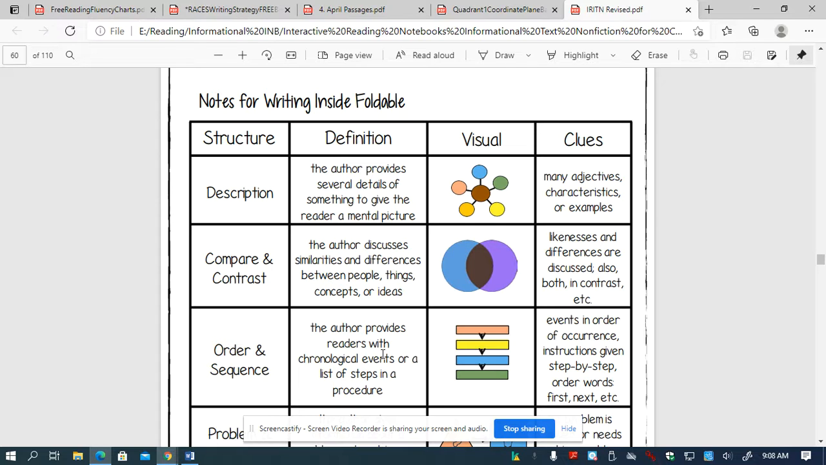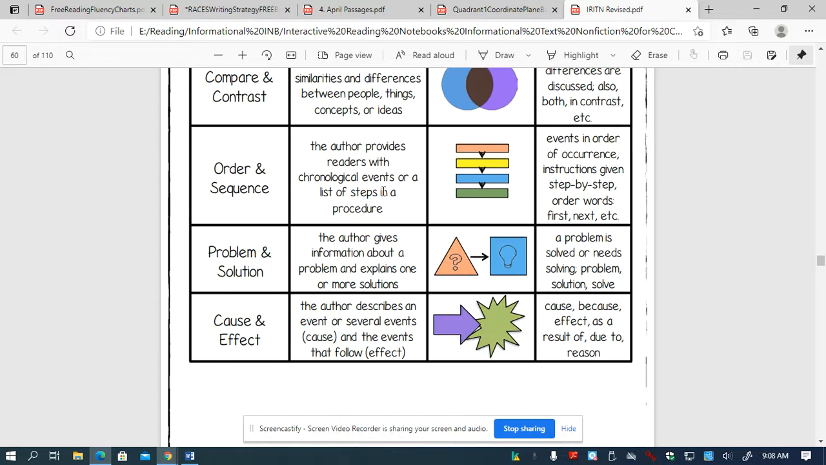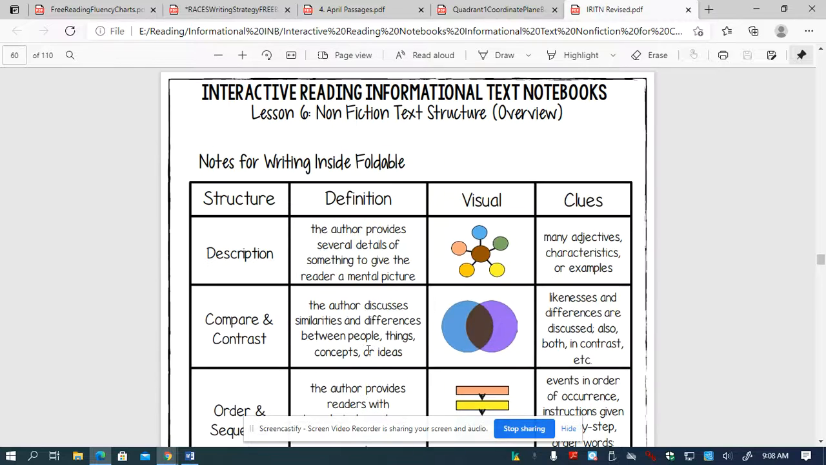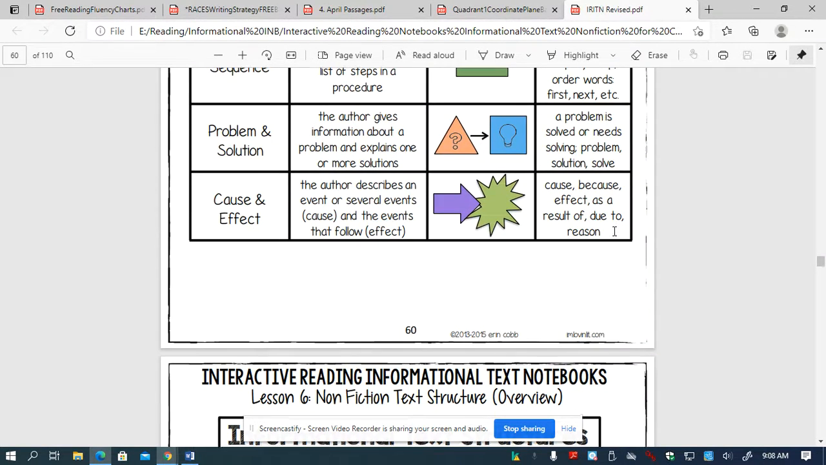So when it's talking about the text structure, I was asking about description and or cause and effect. So if we look at description, it says that the author will provide several details of something to give the reader a mental picture. Some clues are like you might see a lot of adjectives, characteristics, or examples about something. And then the other one would be cause and effect, where the author describes an event or several events, like the cause, and then the events that follow the effect.